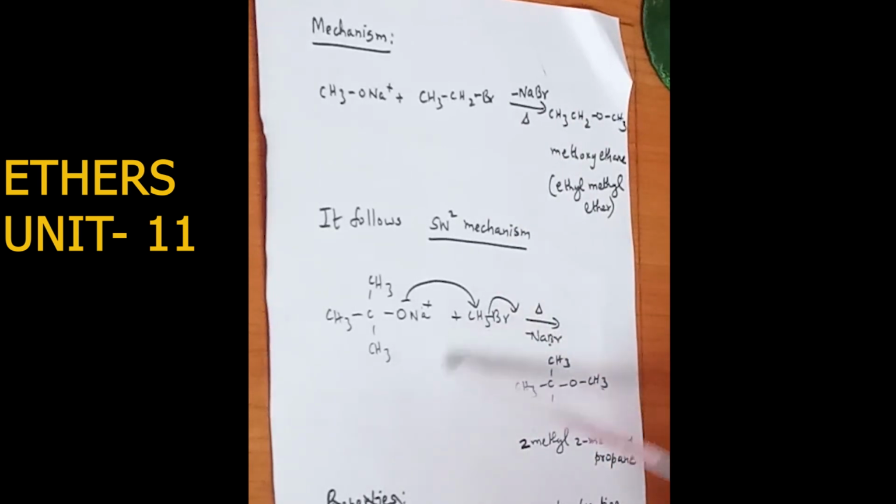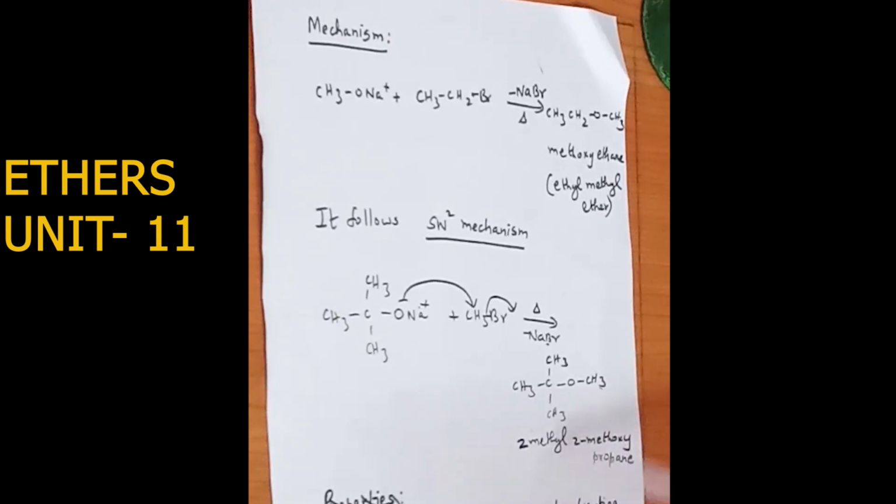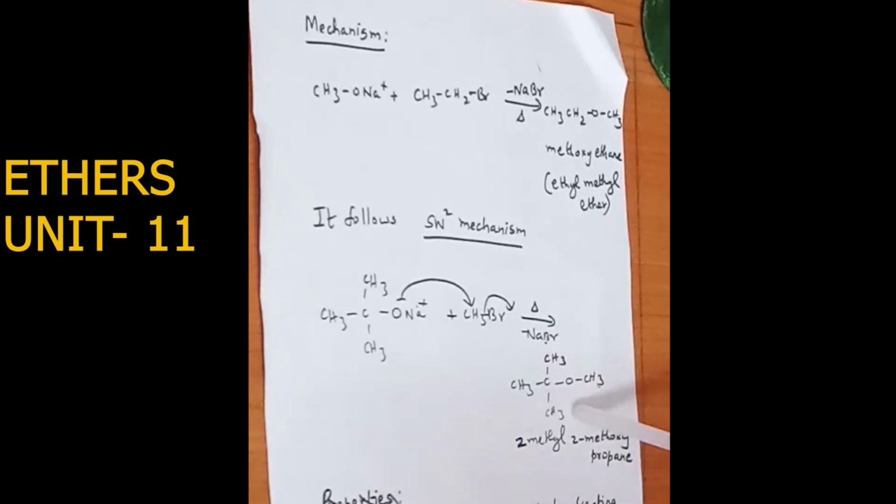The next one is tertiary. There are three CH3 groups. Here there is an attack of the nucleophile. The halide, which acts as a nucleophile, will attack the alkyl group, which leads to the formation of 2-methyl-2-methoxypropane. So it follows the SN2 mechanism, and it is called 2-methyl-2-methoxypropane.